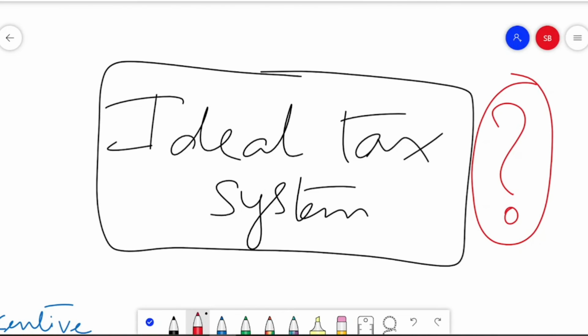Now, these canons are there to guide us through, but it's not always possible to have these canons in the real world, because it's a more complicated world. The real world is a more complicated world and far different from what we read in theories.